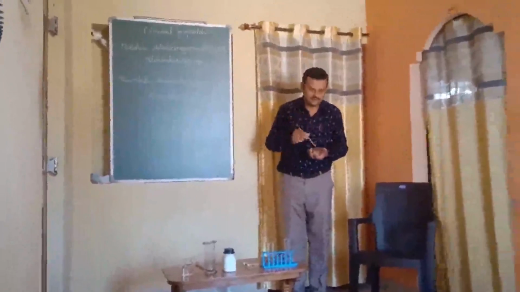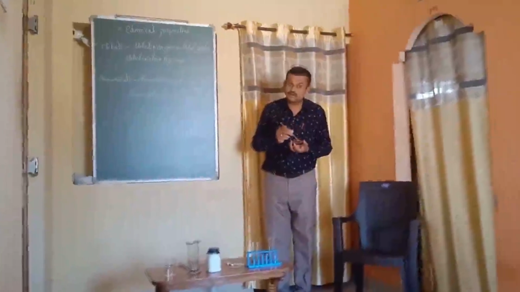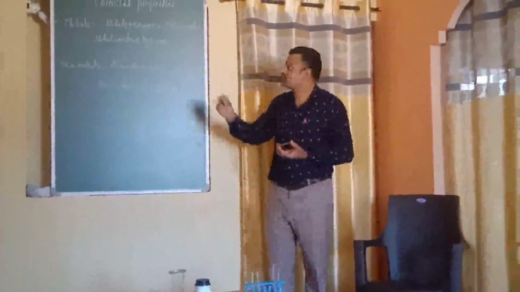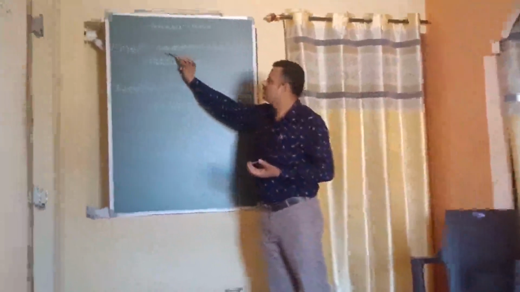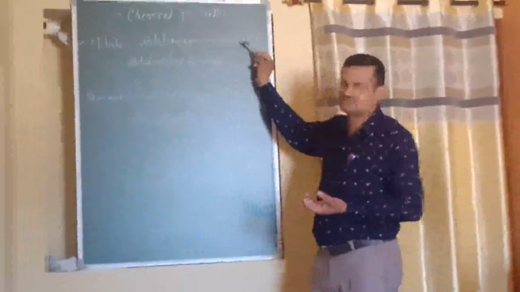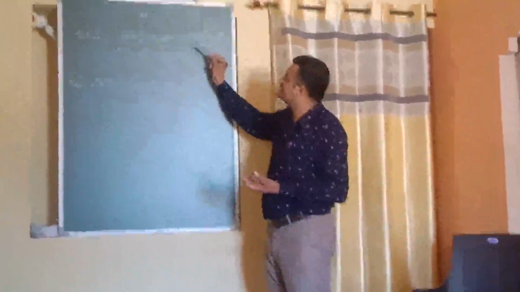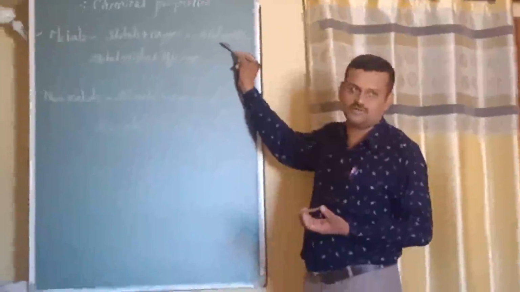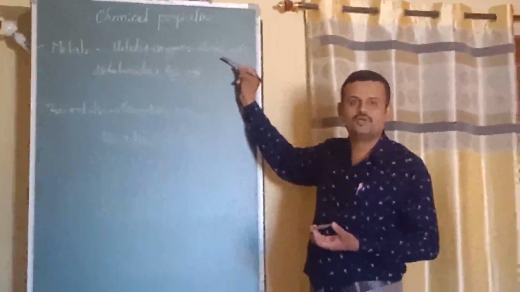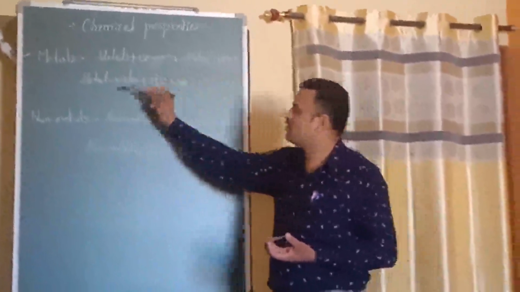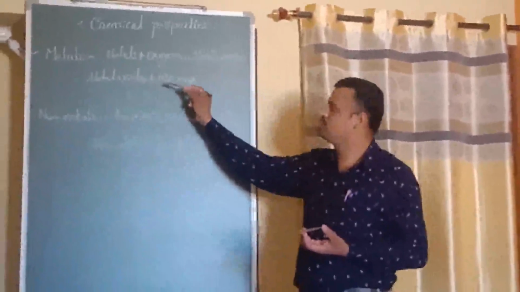So I have taken the powder of that rust. That means this is not pure iron. This is the oxide of iron. Is that clear to you? So here one step is over. Metal plus oxygen is metal oxide. So this is iron oxide or rust. Now what will I do? What is the next step? When we have metal oxide, what should we make? We should make the metal oxide react with water.